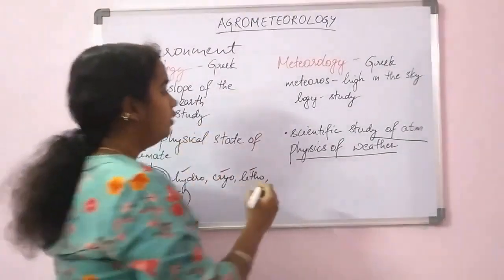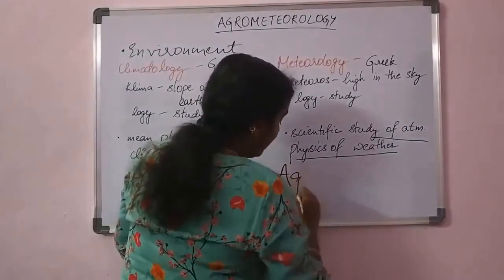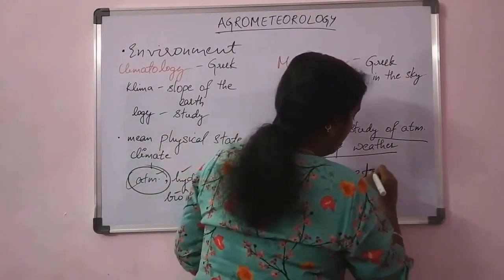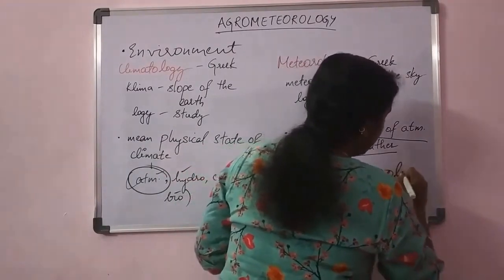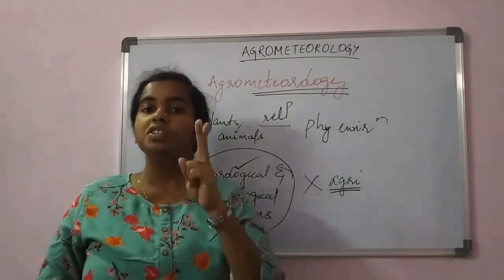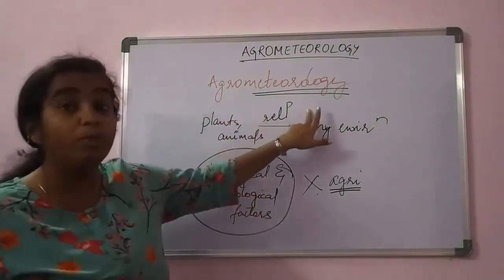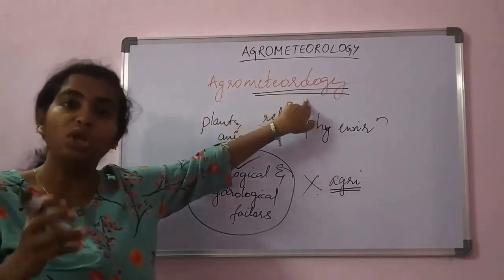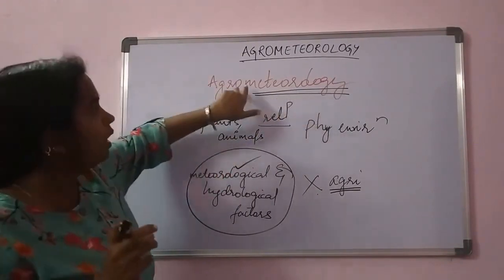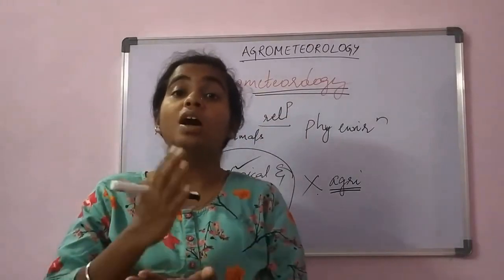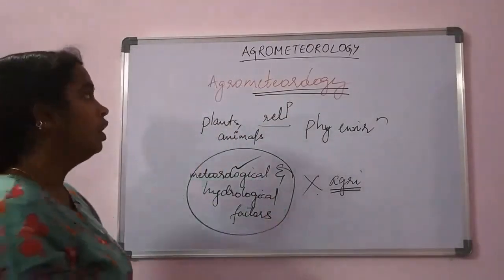Meteorology deals with all the weather parameters which are required. Under meteorology we get agricultural meteorology, or agrometeorology. Here there are two words, agro and meteorology. Agro means agriculture, meteorology is the study of weather phenomena. So agrometeorology is the study of weather phenomena which influence agriculture.